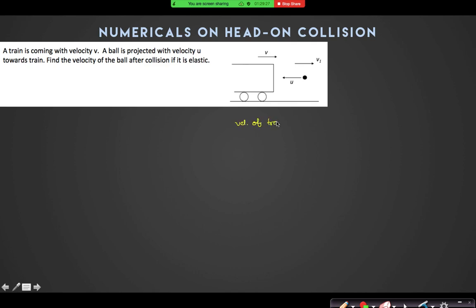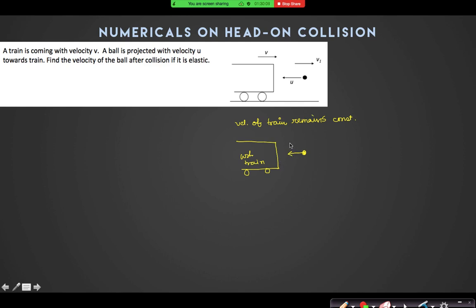Theoretically it is not exactly so. Theoretically, whatever the large mass is, there will be a very negligible change in velocity, but I can neglect that. Velocity of the train remains constant, so I can assume the train to be at rest. Right? So with respect to the train, as the velocity is constant, it is an inertial frame. With respect to the train, with what velocity is the ball approaching?